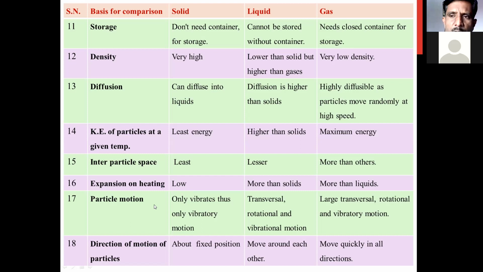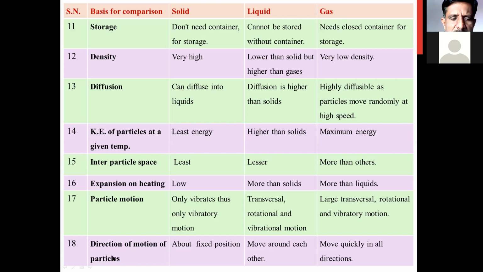What about the particle motion which is observed in the solid? In the solid, the motion of the particle is in such a way that solid particles only vibrate. Thus, what type of motion is observed? Only vibratory motion is observed. What about the liquid? In case of liquid, there are translational, rotational, and vibrational motions. Three types of motions are observed in the liquid state. Now, what about gas? There are large translational, large rotational, and large vibratory motions. These three types of motions are observed in case of gaseous state.